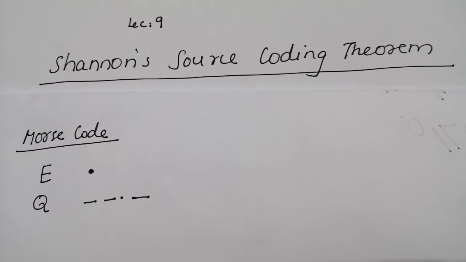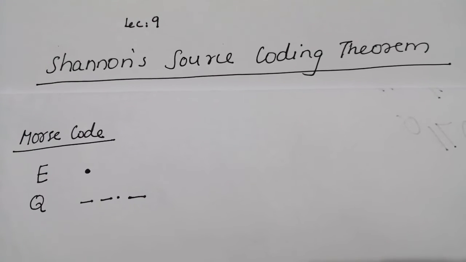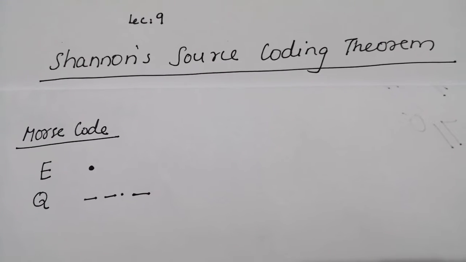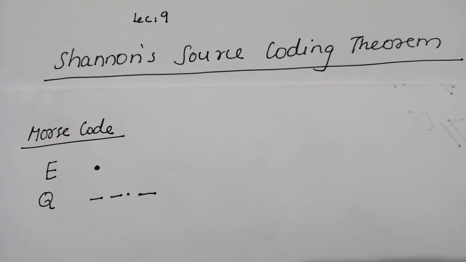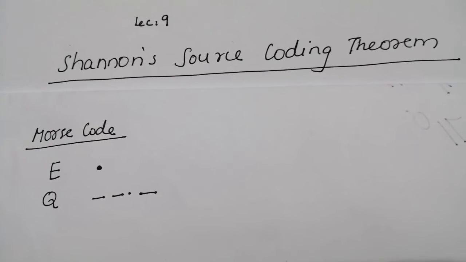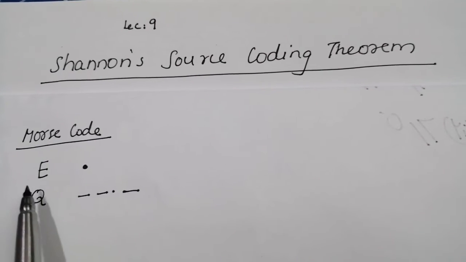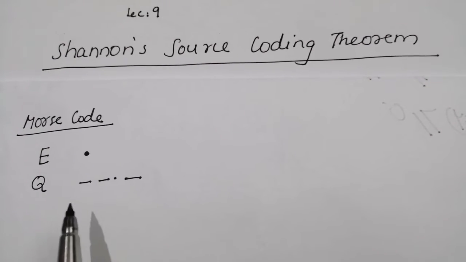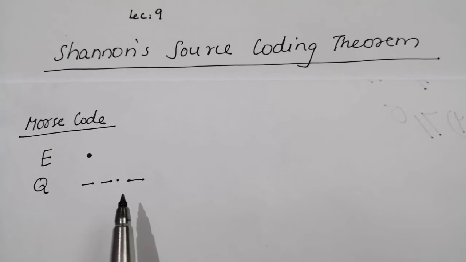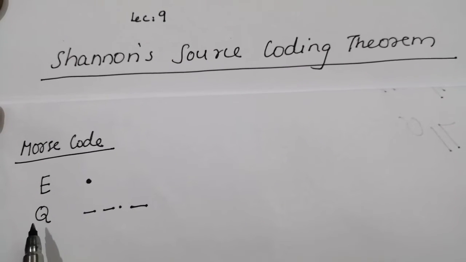Even long before Shannon's information theory came into existence, the inventor of telegraphy, Samuel Morse, realized the importance of this feature of source coding and assigned the shortest code, a mere dot, for the most frequent letter E and the longest symbol, dash dash dot dash, for the letter Q.